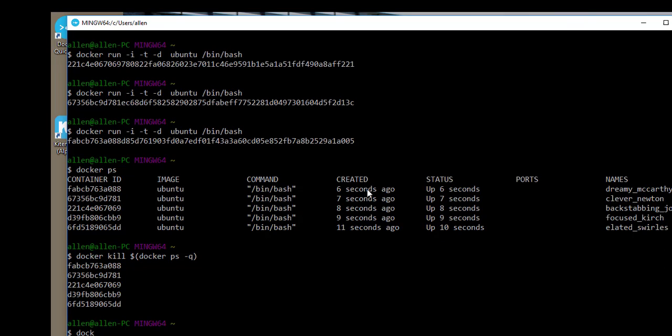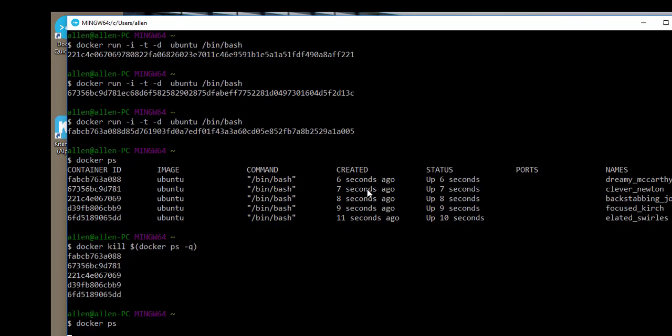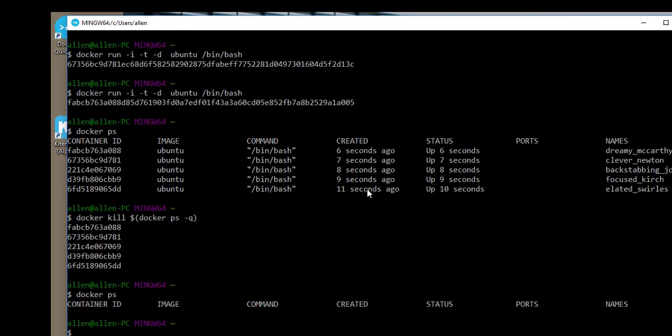Kill or stop will accept a list of running containers and terminate all the items in the list. Here I start a number of containers and want to terminate them all at once. To accomplish this, docker stop is followed by a list of running containers generated in a subcommand run by docker ps.